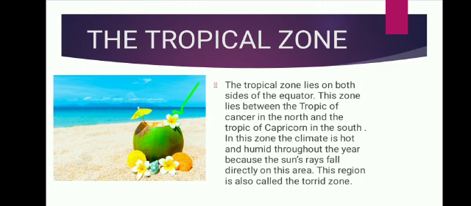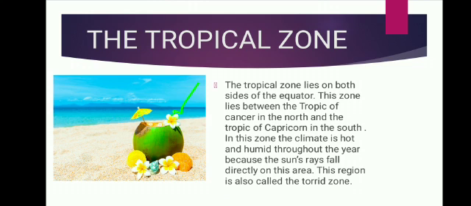This zone lies between the Tropic of Cancer in the north and the Tropic of Capricorn in the south. In this zone, the climate is hot and humid throughout the year because sun rays fall directly on this area. This region is also called the torrid zone.